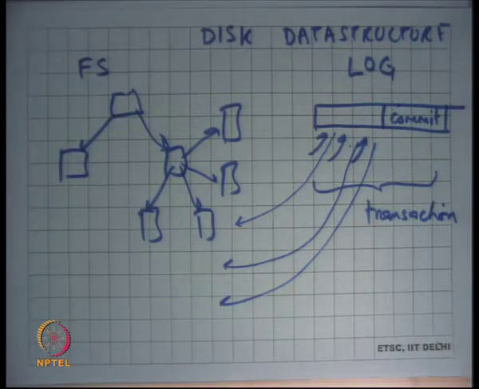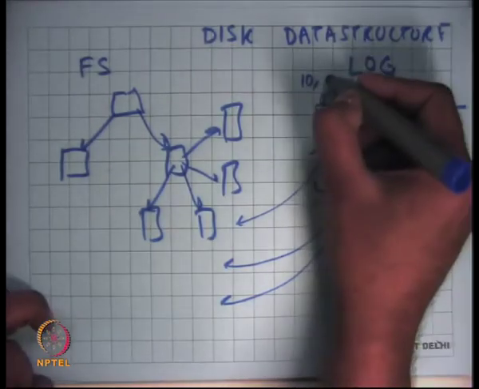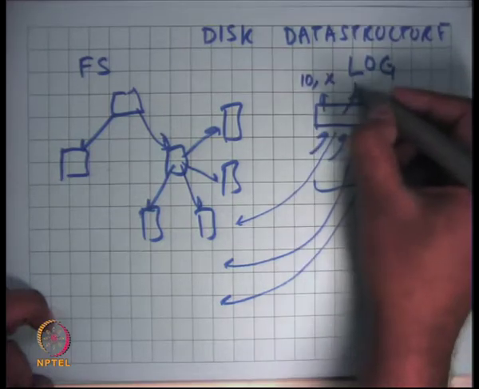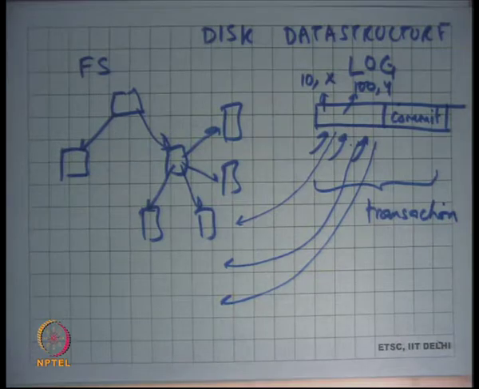As far as I'm concerned, the disk is in a consistent state, and asynchronously I'm going to copy the blocks in the log to their respective positions on the file system. Recall that all these logs have annotation saying block 10 contains X, block 100 contains Y, and so on. And so asynchronously I'm going to write these blocks from the log to the file system.